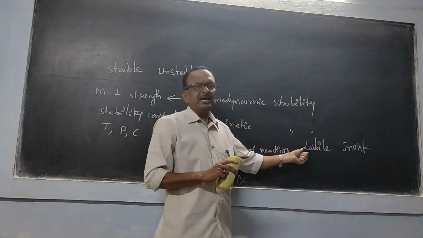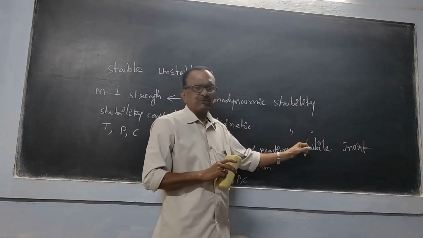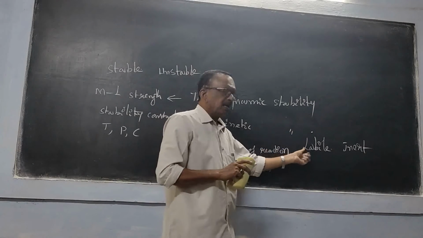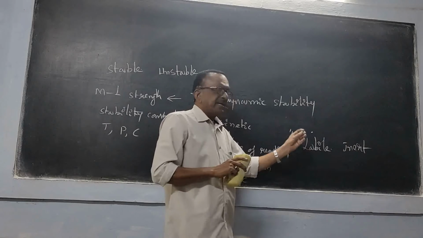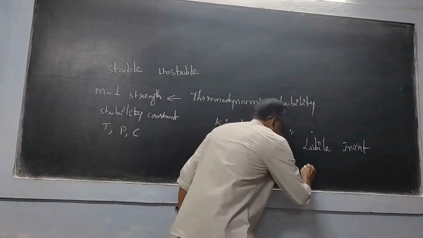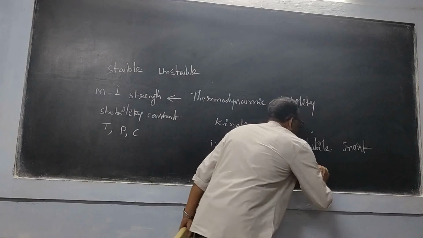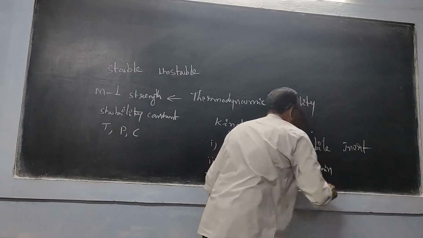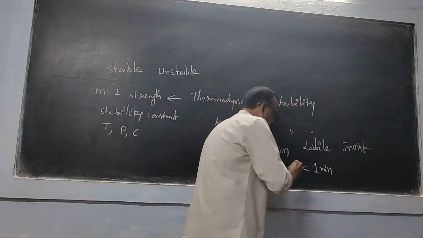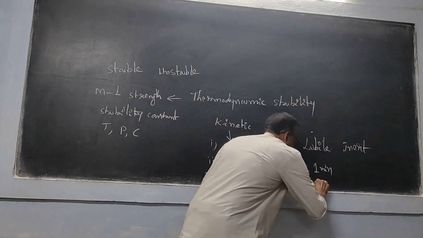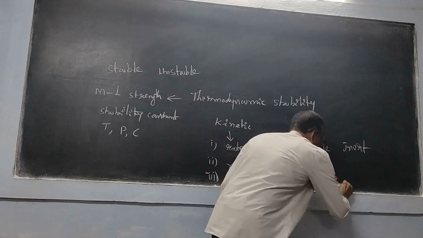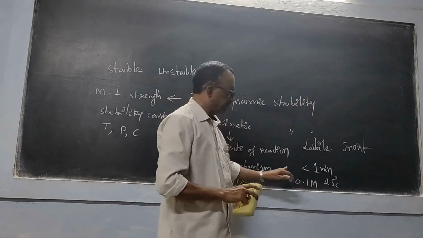Now Taube has given the correct definition for what is a labile complex and what is an inert complex. A labile complex means if a complex undergoes a substitution reaction where it takes a time of less than 1 minute, and the solution must have 0.1 M concentration and the temperature must be 25 degrees centigrade.